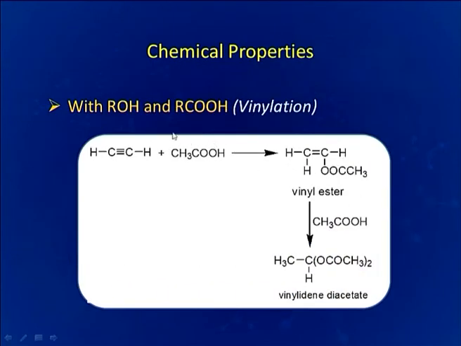Vinylation reaction, if we use RCOOH with acetylene. Here we have taken the example of the simplest carboxylic acid, that is acetic acid. This is having two parts, H plus and CH3COO minus. So the positive part H plus is being added here and the negative part is being added here. So we are getting vinyl ester. Now, since this is having a double bond, a second mole of CH3COOH can also be added further and we will be getting vinylidene diacetate as final product.